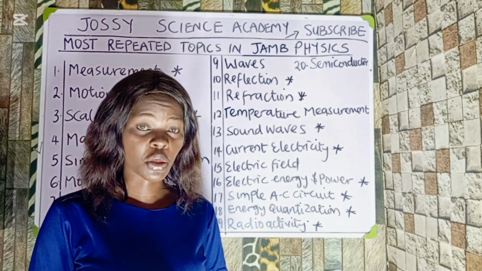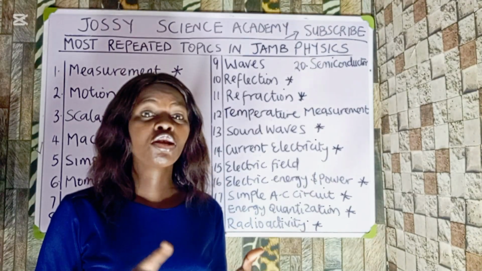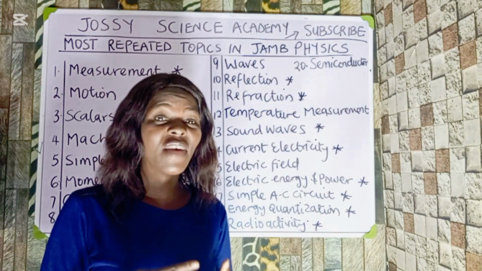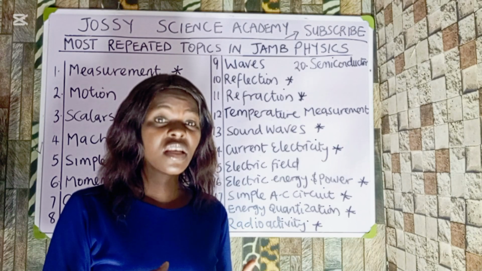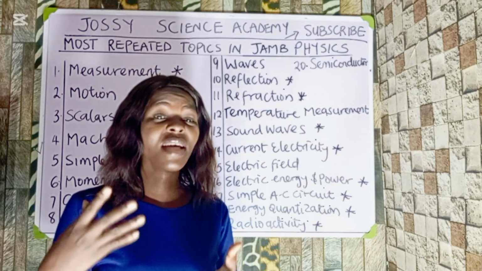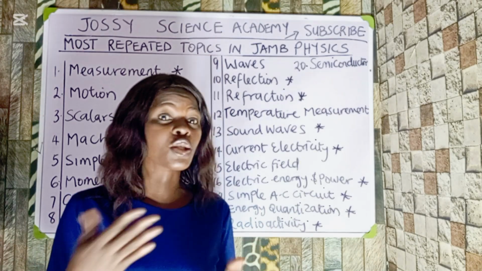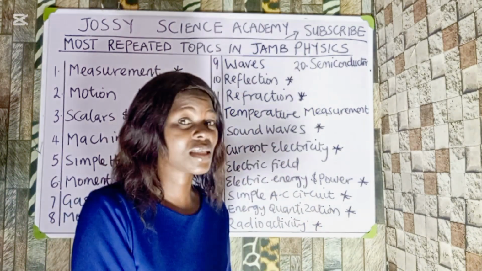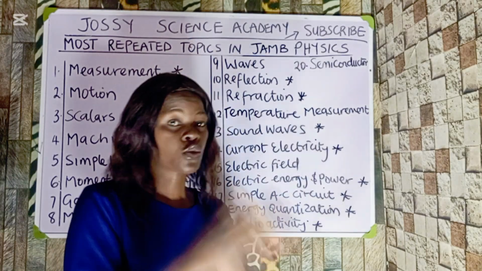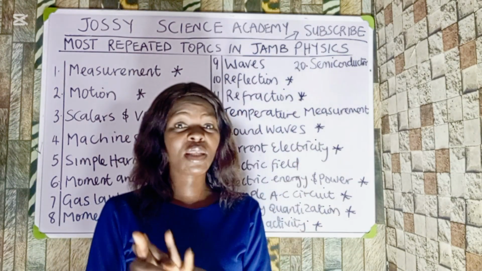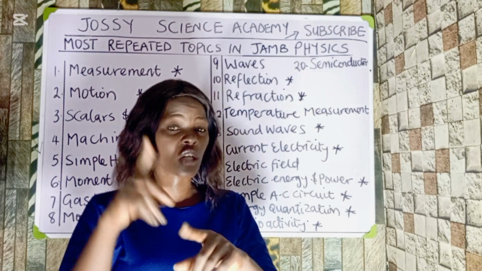The next we are going to look at is temperature measurement. What are you supposed to know on temperature measurement? The upper fixed point, the lower fixed point, and the different types of temperature scales. How to convert from Celsius to Kelvin, from Celsius to Fahrenheit. And in most cases, you might even have a scale that is measured in millimeters or measured in ohms. So you should know how to convert from this ohms scale to the Celsius scale, how to compare them. And also you should go into specific heat capacity. They normally bring questions from there.